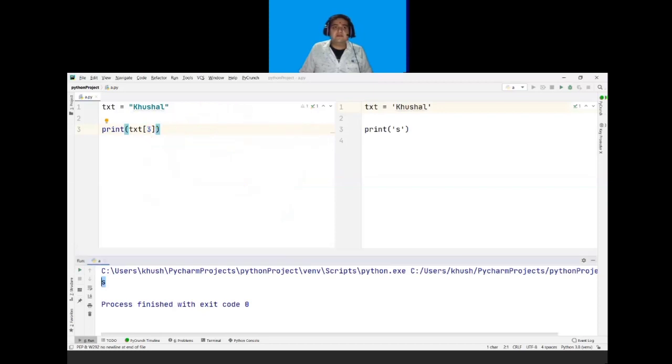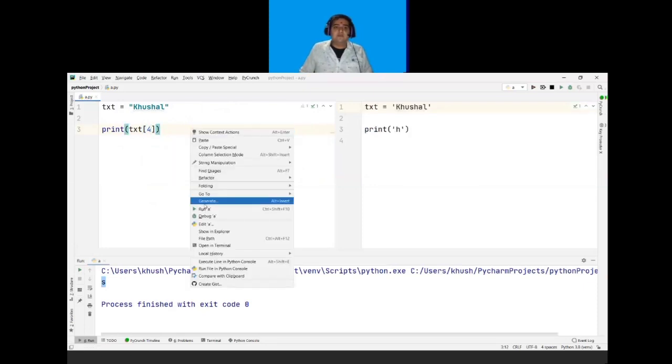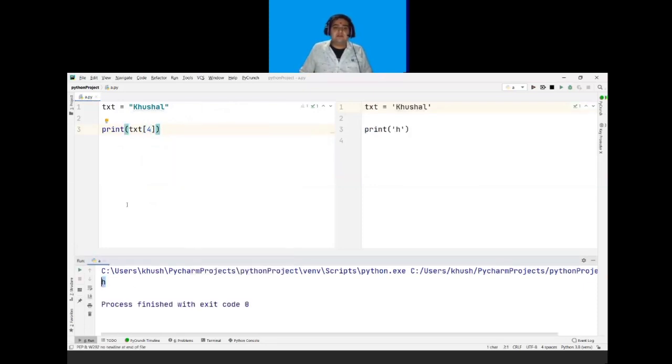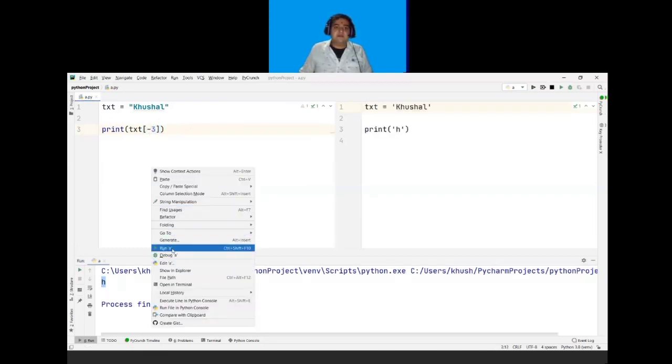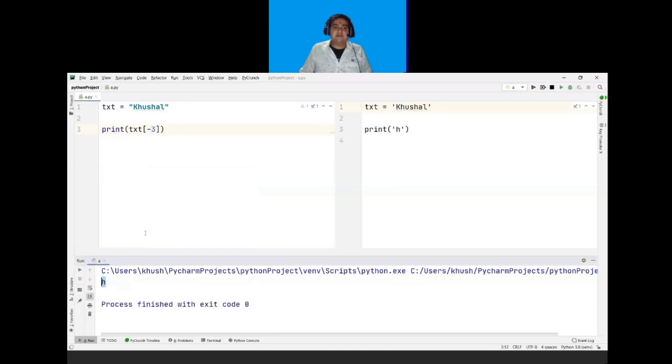So let's see. First of all, I will mention here 4. It will give me my output as H. And if I mention -3 here, it will also give me the same result as H. So there is positive indexing and there is negative indexing. This is how we access a single character in a string.